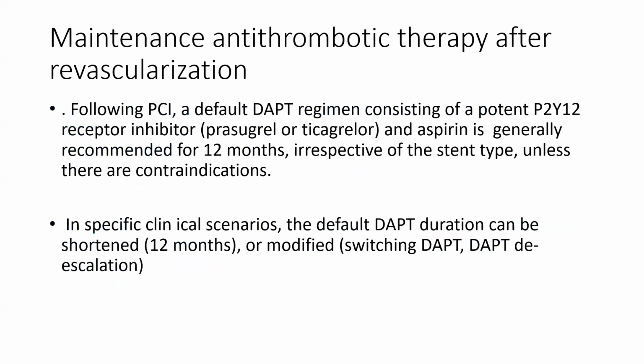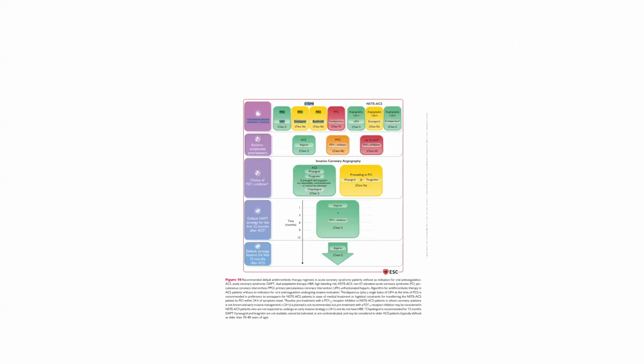Maintenance antithrombotic therapy after revascularization. Following PCI, a default DAPT regimen consisting of a potent P2Y12 receptor inhibitor, that is prasugrel or ticagrelor, and aspirin, is generally recommended for 12 months, irrespective of stent type, unless there are contraindications. In specific clinical scenarios, the default DAPT duration can be shortened or modified. So this is the recommendation for STEMI as well as NSTEMI.